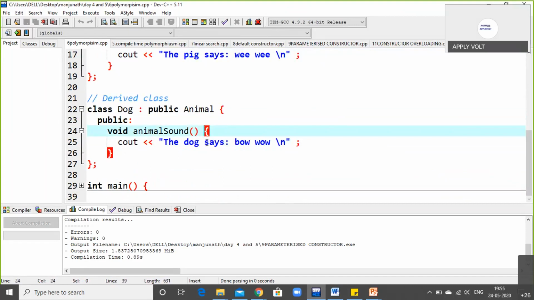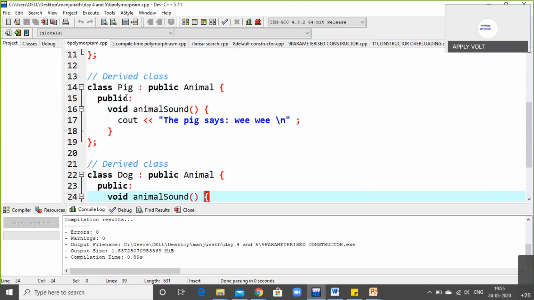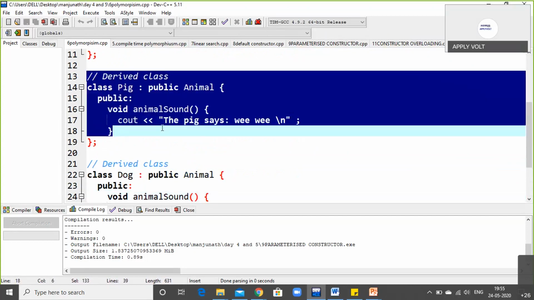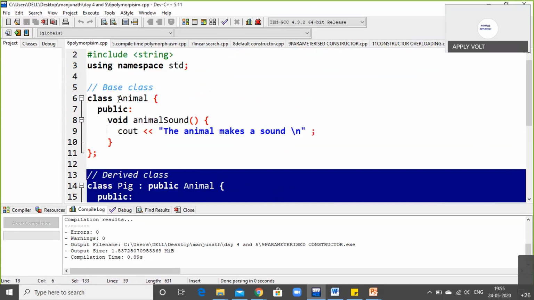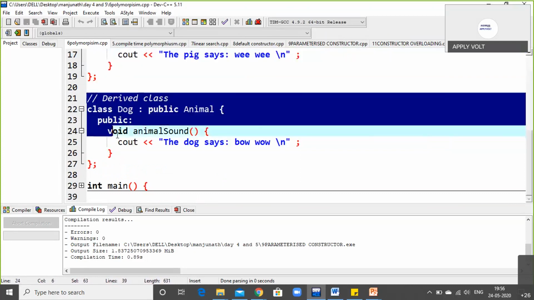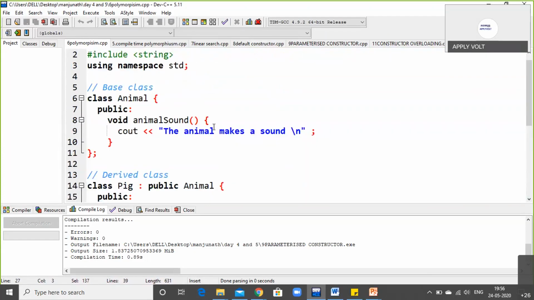So here two conditions are there. The first condition is a derived class of the base class animal, and the second one is also a derived class of the base class animal. Okay, this is one thing.